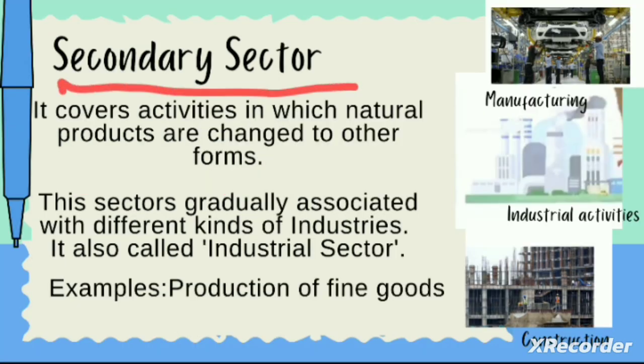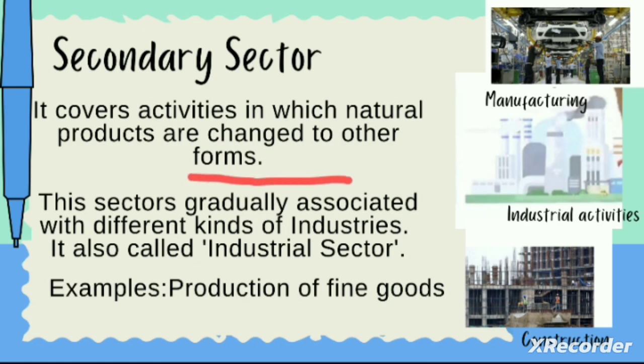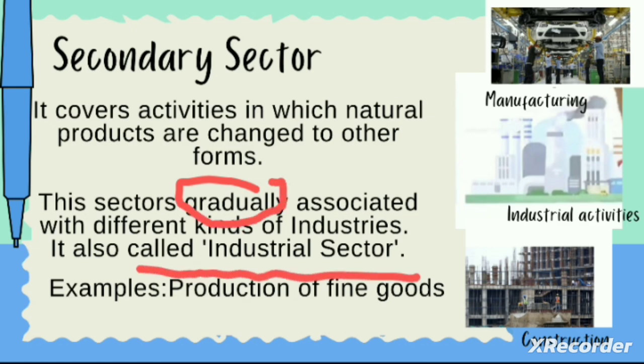Let's understand the secondary sector and which kind of activities are done under this sector. The secondary sector covers the activities in which the natural resources are changed into other forms. Basically, in this sector, the raw material which is produced from the natural resources undergoes different processes in different factories to produce other forms of products. This sector is associated with different kinds of industries. That's why this sector is also called the industrial sector. For example, production of fine goods.